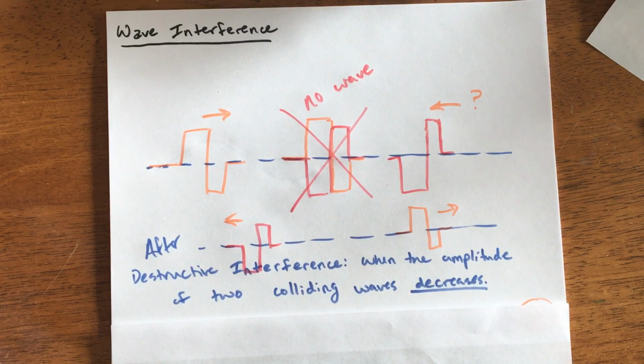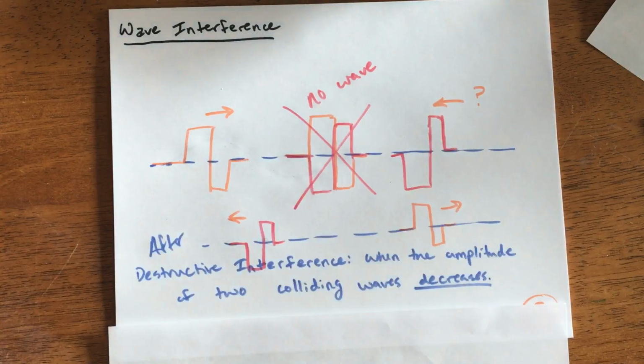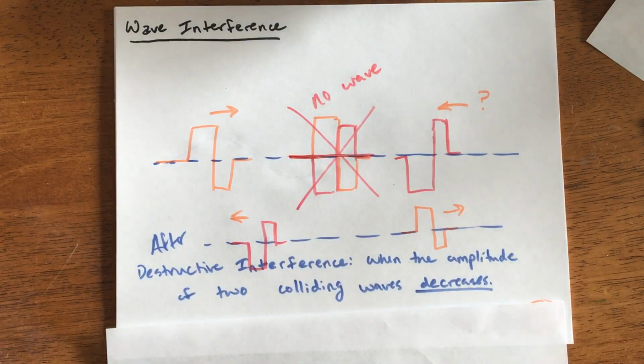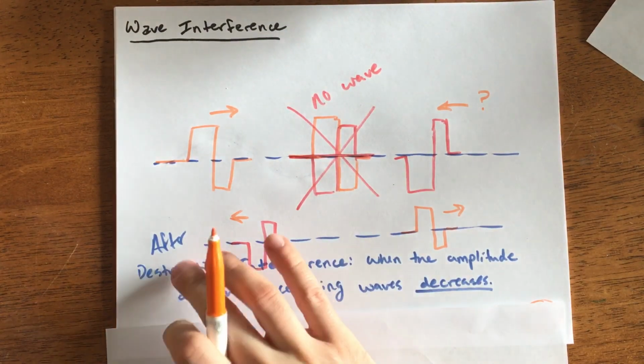Okay, so key things: there's interference of waves. They can run into each other and change each other's shape a little bit. They will continue on through each other. There's constructive interference that increases the amplitude and destructive interference that decreases the amplitude. And in this particular case, you can see that this would be called completely destructive, where when they hit, they would cancel out, and what we would really get in the middle is just a flat line of no wave at all for a brief moment before our waves continued on to our after image here.